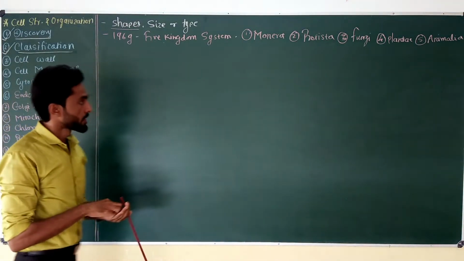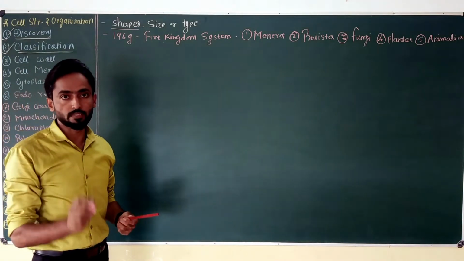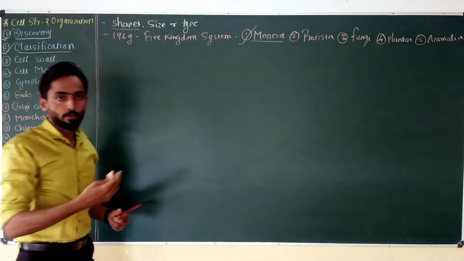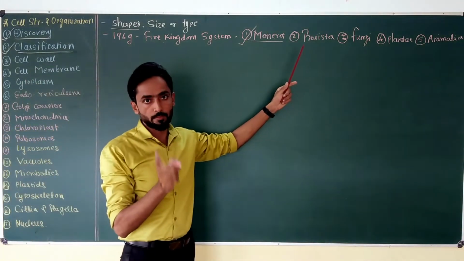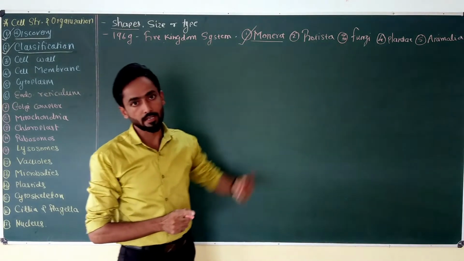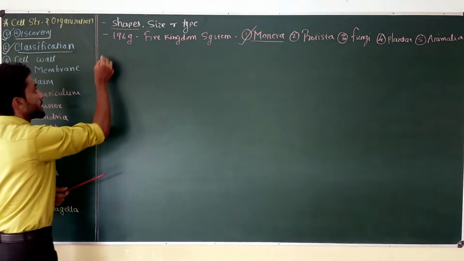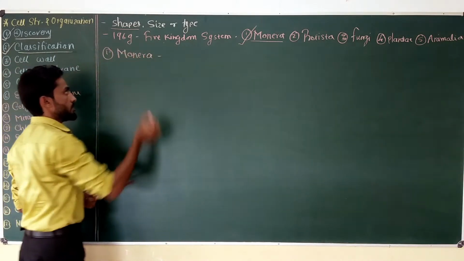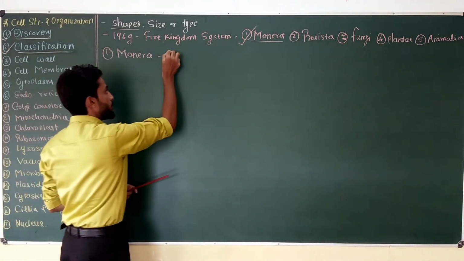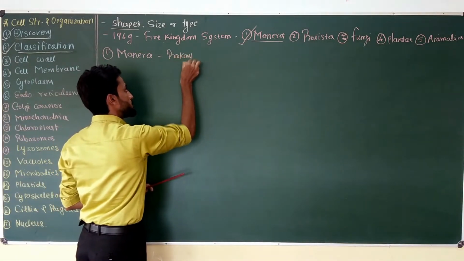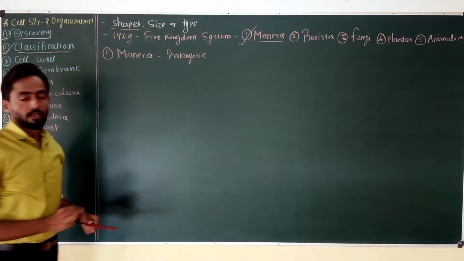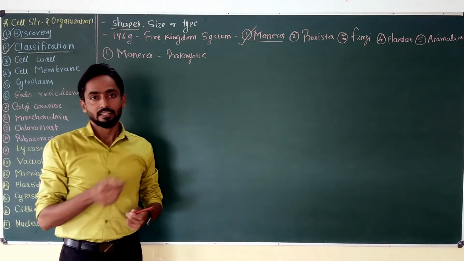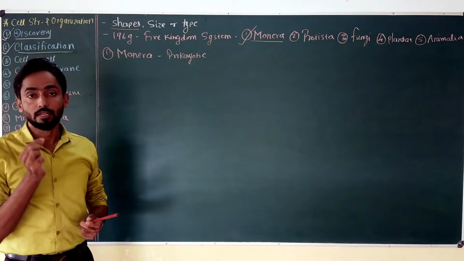In this video I'm going to talk about different shapes of the cell present in kingdom Monera, and in my next few videos we're going to discuss shapes of different cells of kingdom Protista, fungi, plantae, and animalia. So if we take the first kingdom, kingdom Monera, it is the kingdom of prokaryotic organisms. They do not have a well developed nucleus. Their genetic material or DNA is naked, circular, and they generally do not have cell organelles.